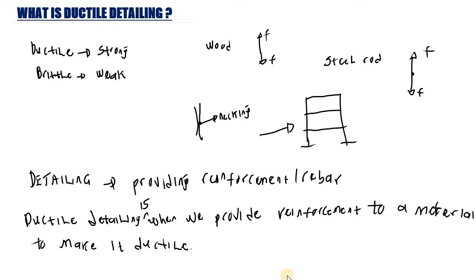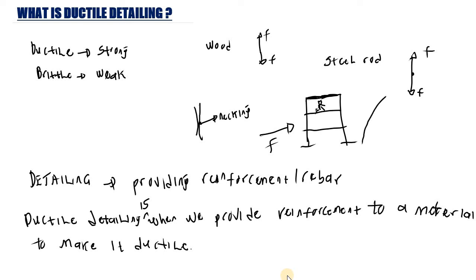If we apply a force on this building, let's say this is an earthquake force, hitting this building, and let's say you are on the second story. Now, if we don't provide reinforcement to this building, when the earthquake hits, the building is going to suddenly collapse.